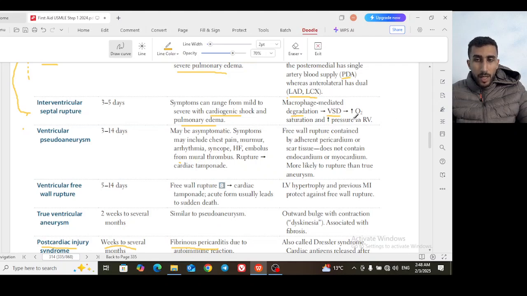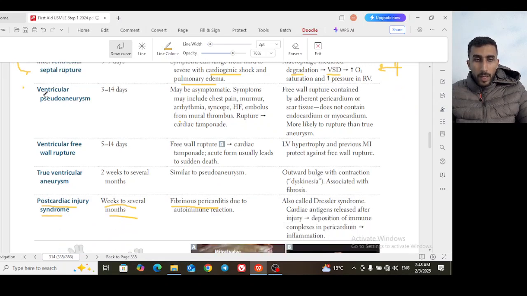And you know that the pressure is higher on the left side, so you are creating a left-to-right shunt. The blood goes from the left ventricle into the right ventricle, and consequently the oxygen will increase and the pressure will build up on the right ventricle. Again, the next complication is the ventricular pseudoaneurysm. Also, this occurs after 3 days and may continue for 2 weeks.